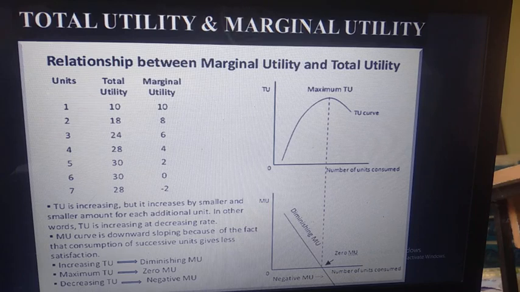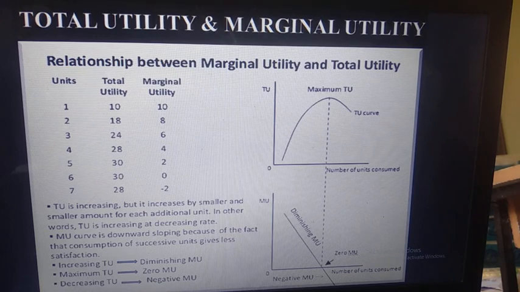After that, we do not have the capacity to consume more units of commodity. In total utility, all the units are positive, but the marginal utility may be positive, zero, or negative.